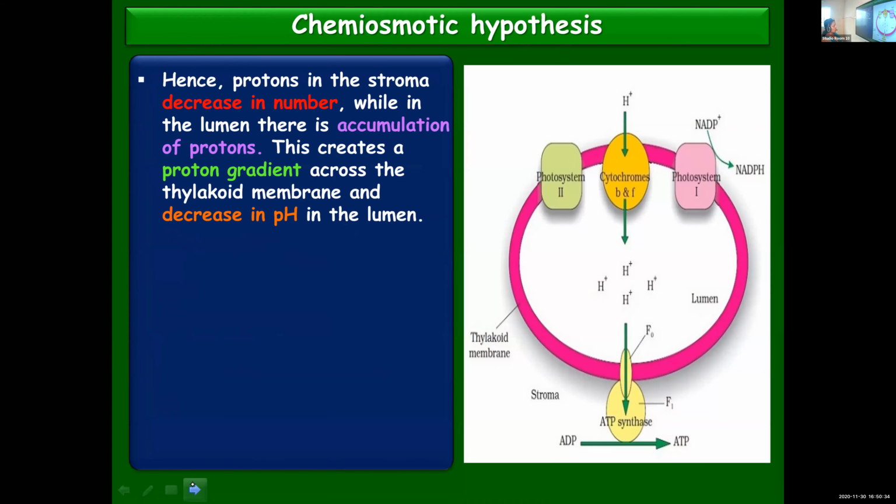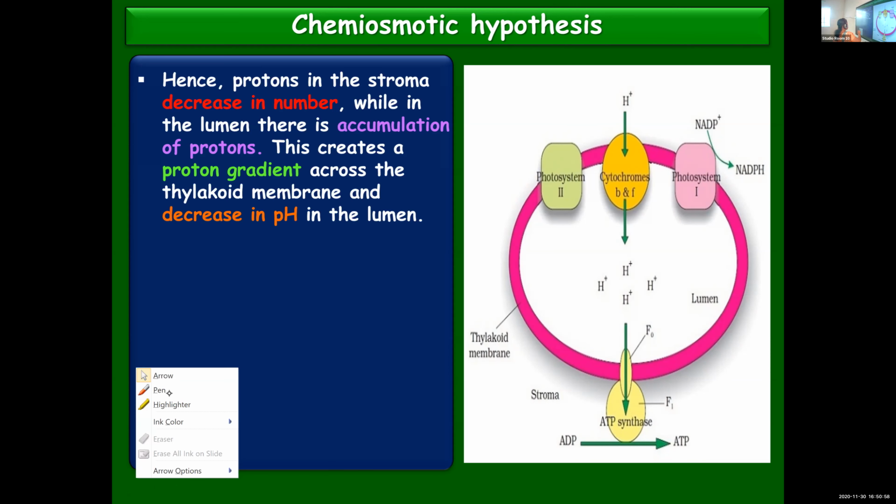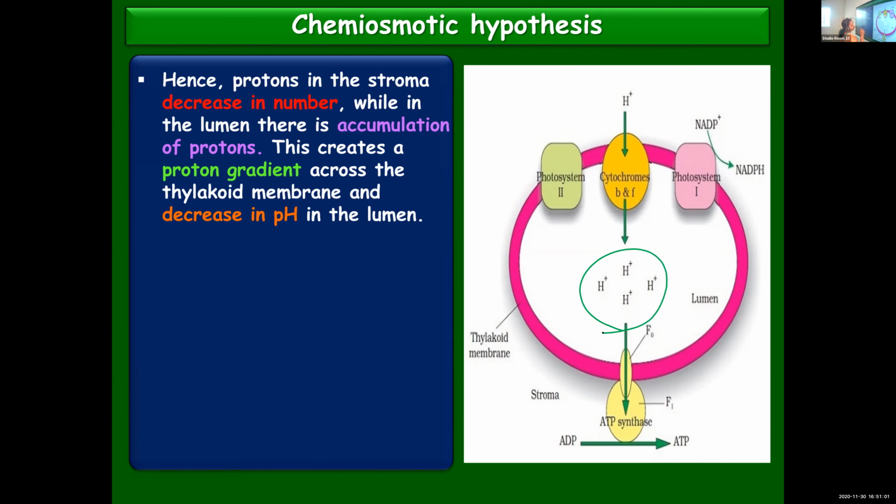Hence, protons in the stroma decrease, while in the lumen the concentration will increase. Protons get accumulated, and this creates a proton gradient. Proton gradient means a difference in the concentration of protons across the thylakoid membrane, and because of the increase in the concentration of protons here, the pH will decrease. It becomes acidic inside because of the high concentration of protons.